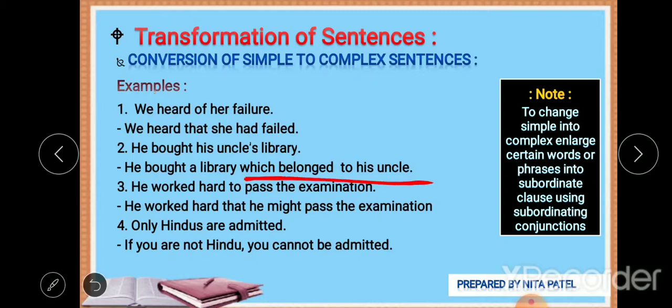Which belonged to his uncle. What belongs to his uncle? He bought a library which belonged to his uncle. So here, which belonged to his uncle is a subordinate clause. In the next example, you might find that he worked hard that he might pass the exam. So here you will also find this. If you are not Hindu, that is also a subordinating conjunction clause.